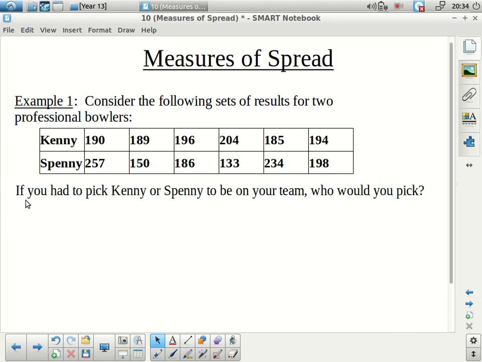The question is, if you had to pick Kenny or Spenny to be on your team, who would you pick? I would like you to try to provide some mathematical reasoning for this, not just because Spenny's name is cooler or something like that. So take a few minutes now, maybe discuss with your group, maybe do some calculations, and try to determine who you think the better player would be. Probably pause the video for a few minutes here, maybe even have a little class discussion, and then we'll go from there.